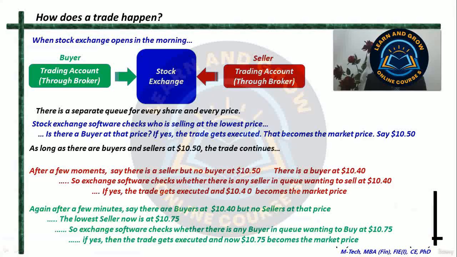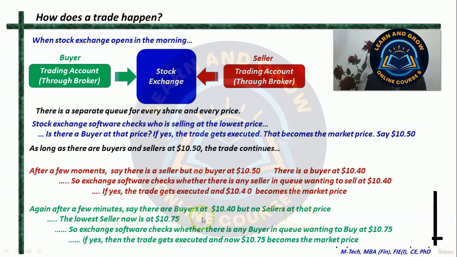Now let us say after a few minutes, there are buyers at $10.4. People are wanting to buy at this price, but there are no sellers. Nobody is wanting to sell at 10.4. Between 10.4 and 10.75, there are no sellers. The next available seller is at $10.75. Alright. So what will the exchange do? The exchange will check whoever is the first buyer in the queue at 10.75, the next available price, and the trade will get executed.